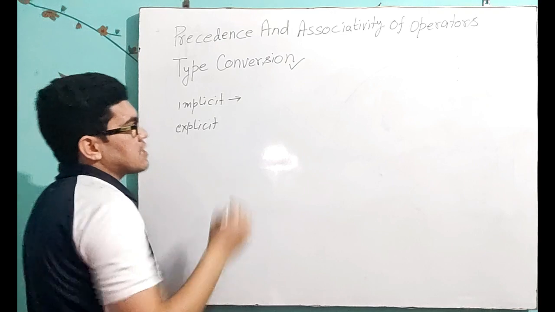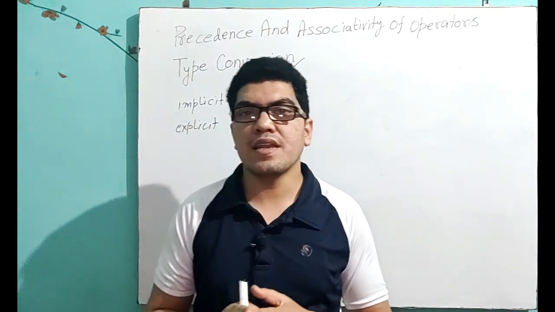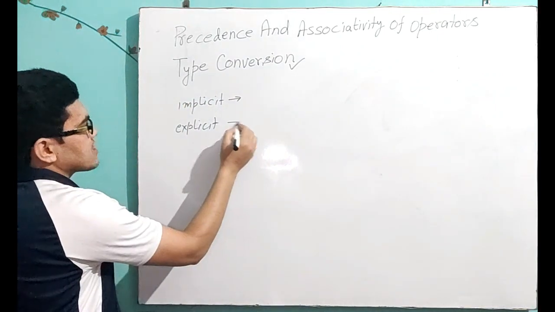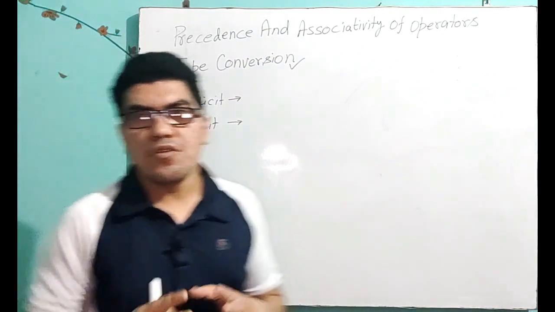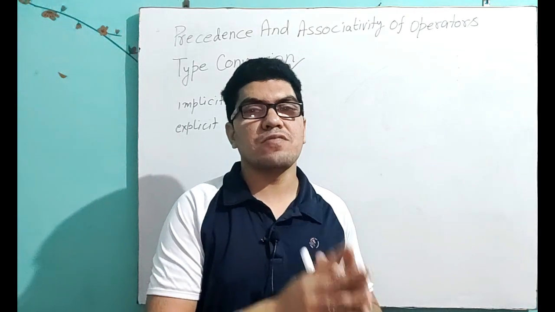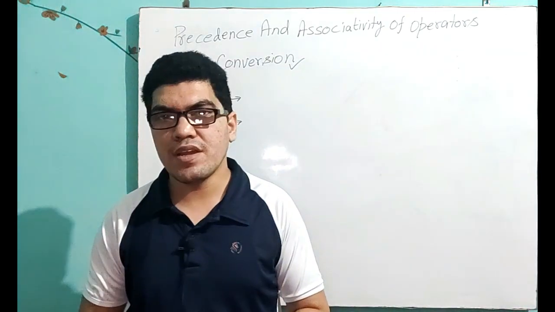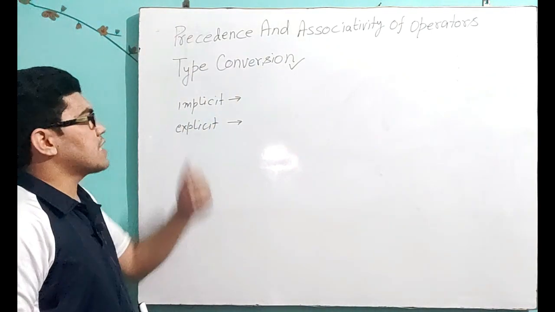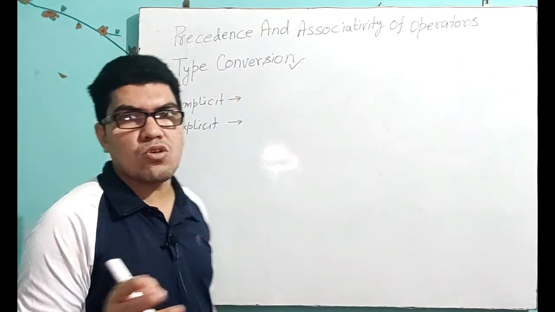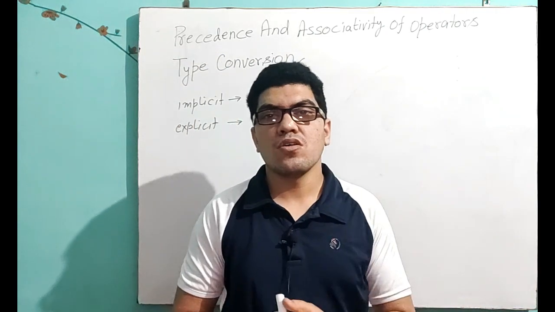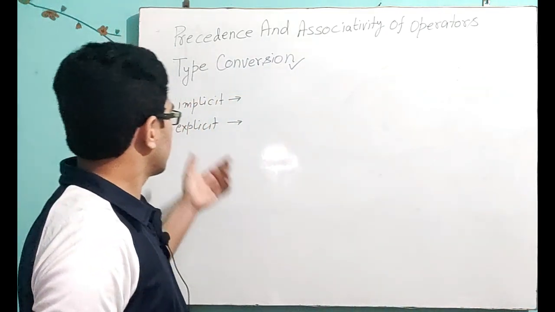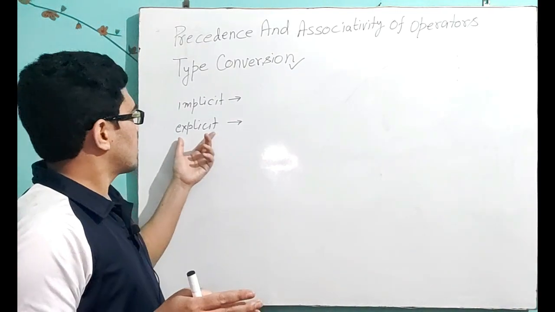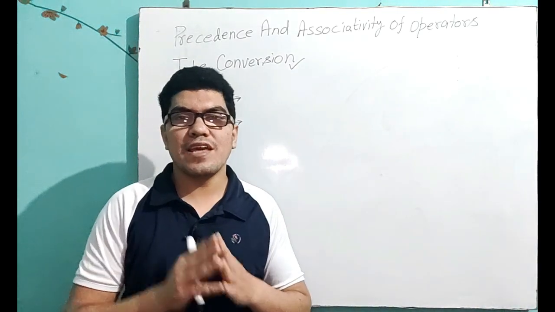This implicit type conversion is automatically done by the compiler, whereas this explicit type conversion we have to forcefully convert one data type value into another data type. Implicit type conversion is also known as automatic type conversion or widening. This explicit type conversion is also known as typecasting or narrowing.